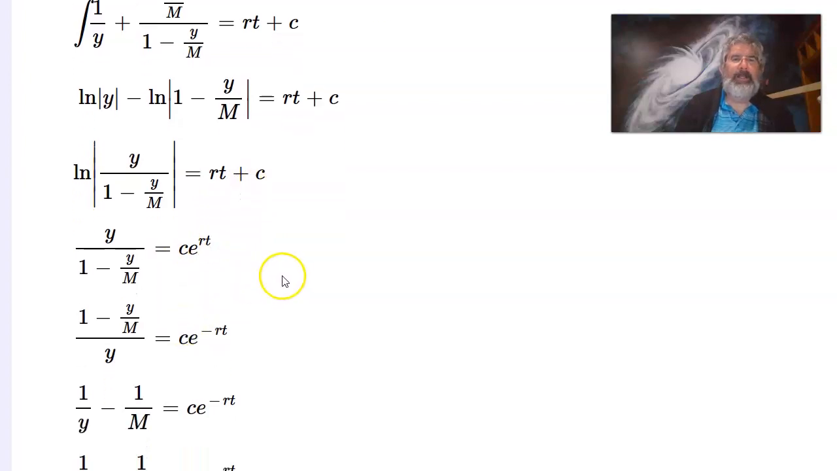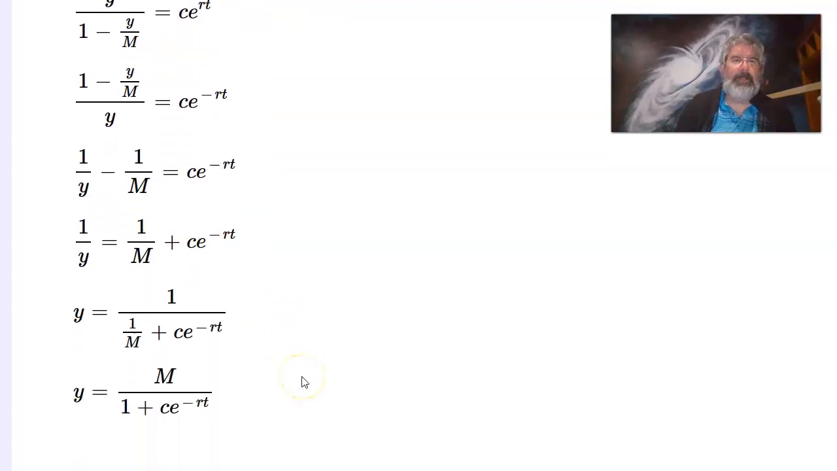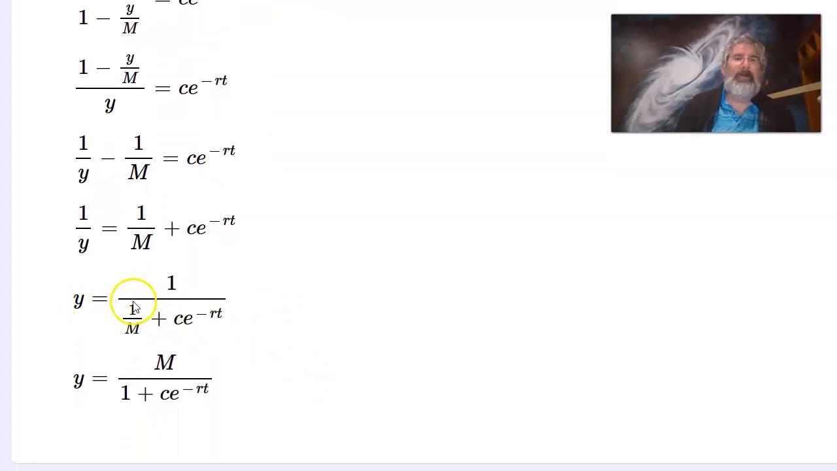Trying to solve for y now, I'm going to take the reciprocal of both sides. Notice that this should really be a 1 over c, but 1 over c is still a constant. The e to the rt turned into e to the minus rt because I put it in the denominator. Then I can distribute the y into both of those, so 1 over y and 1 over, the y's cancel out on this one. So it's just 1 over m. Then add that 1 over m to the other side, and then take the reciprocal again to get y equals this.